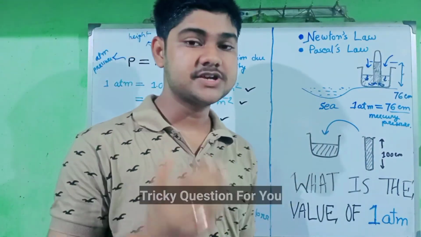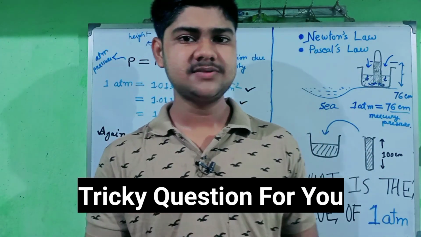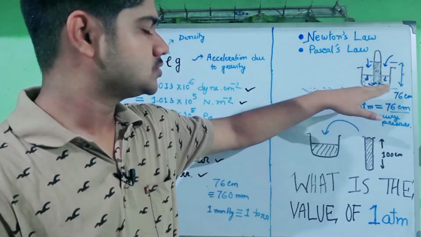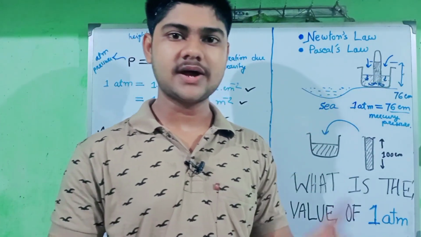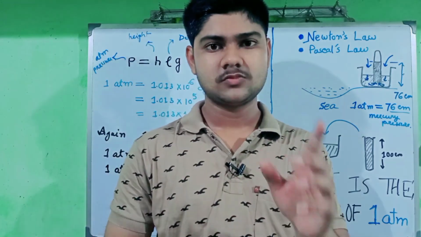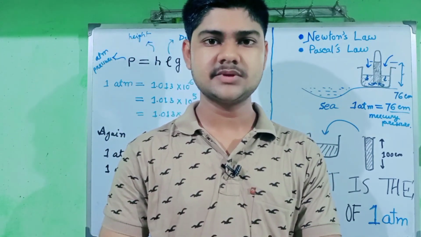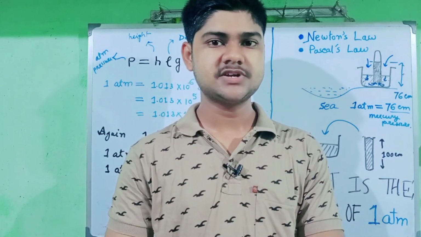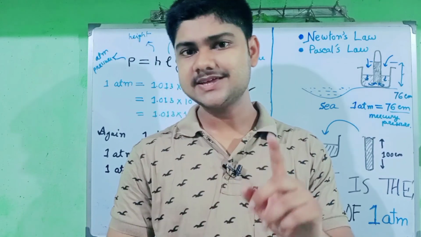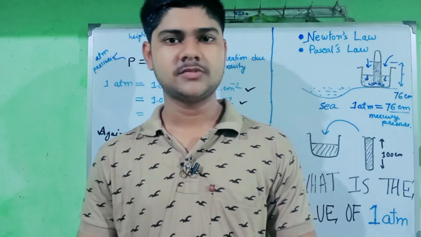Now here comes a tricky question that should come to your mind: why did Torricelli take mercury for conducting his experiment? Why didn't he choose water instead of mercury? Water is easily available, whereas mercury is a very toxic material, so he could have chosen water over mercury.